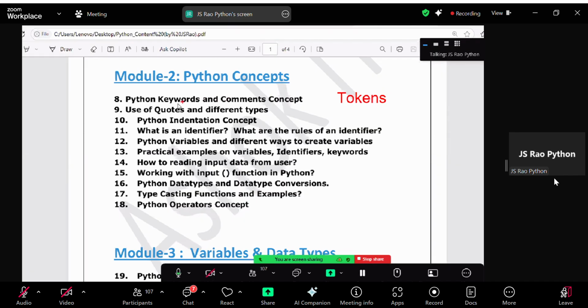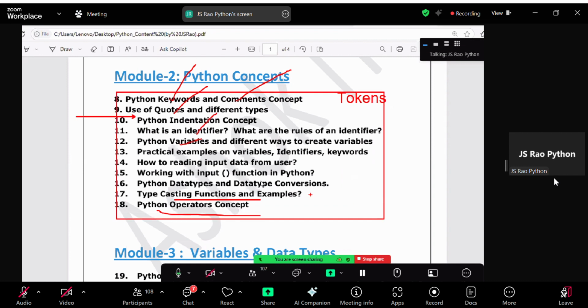In every language, whether you choose Java, Python or .NET, the keywords concept is there, the comments concept is there, the quotations concept is there. Then identifiers; indentation is our language's specialization; variables; how to read data from the user; data types; typecasting; functions; operators. These are all general concepts. And looping statements, for loop, while loop, and conditional statements, if condition, else block, like these.